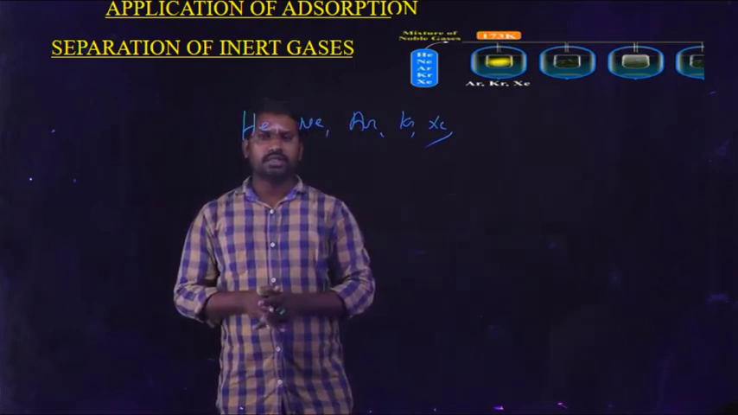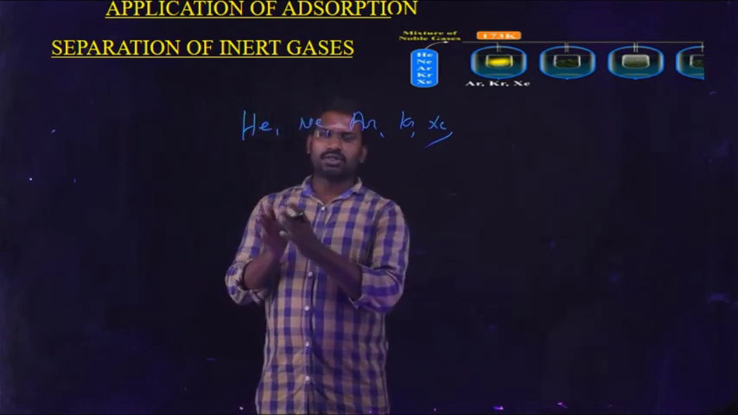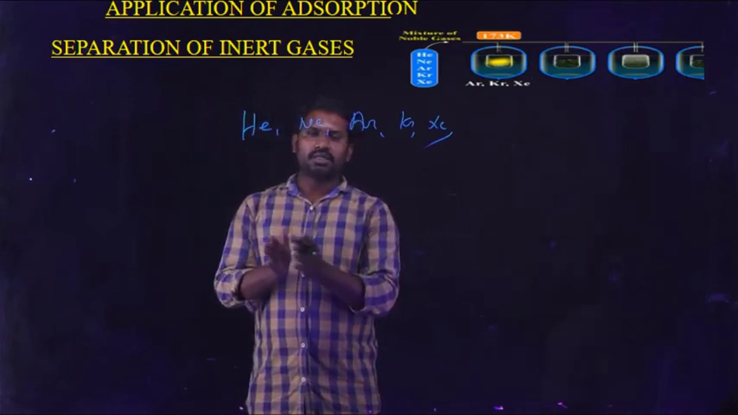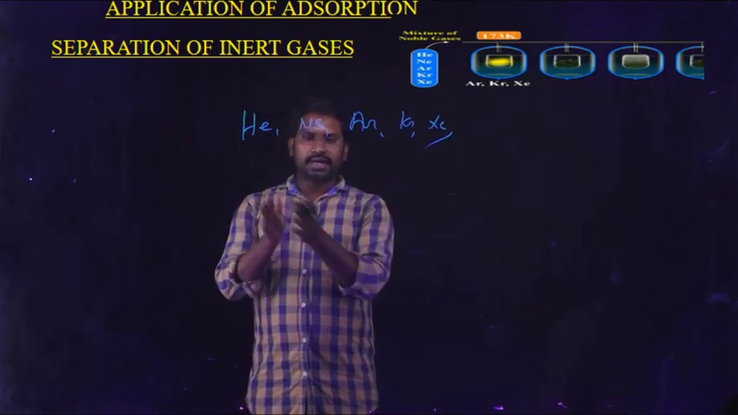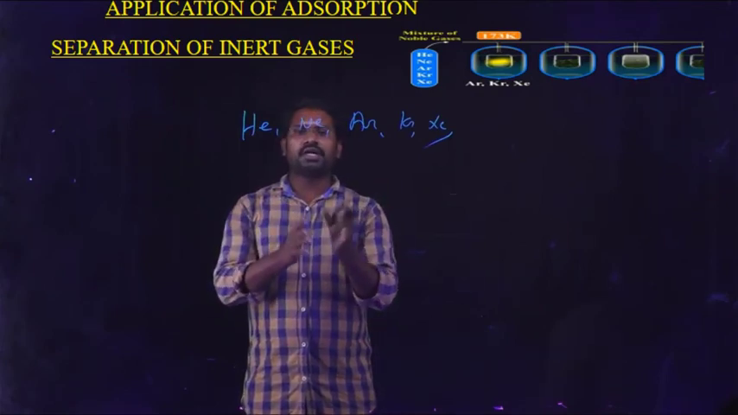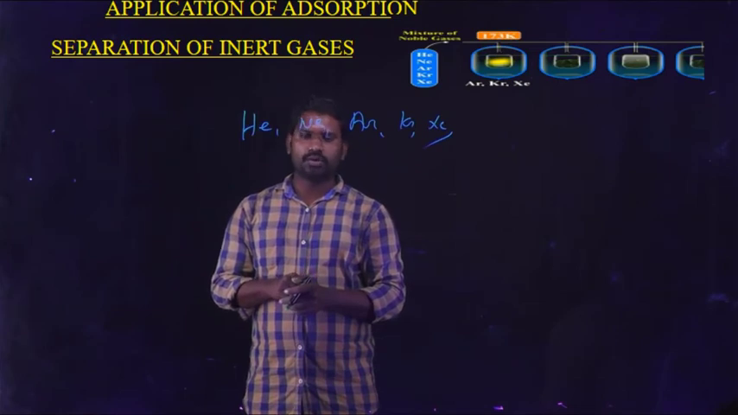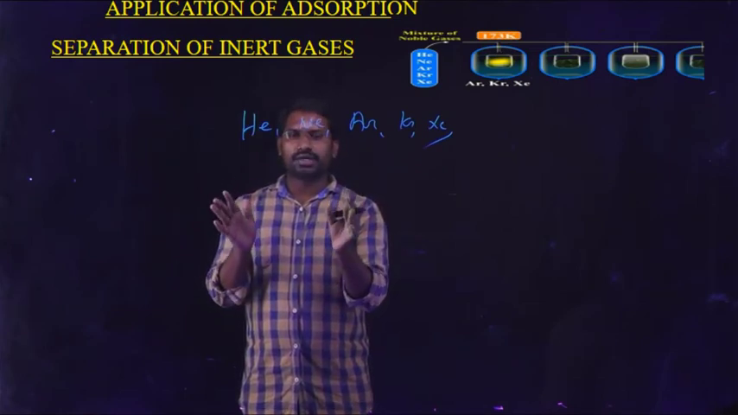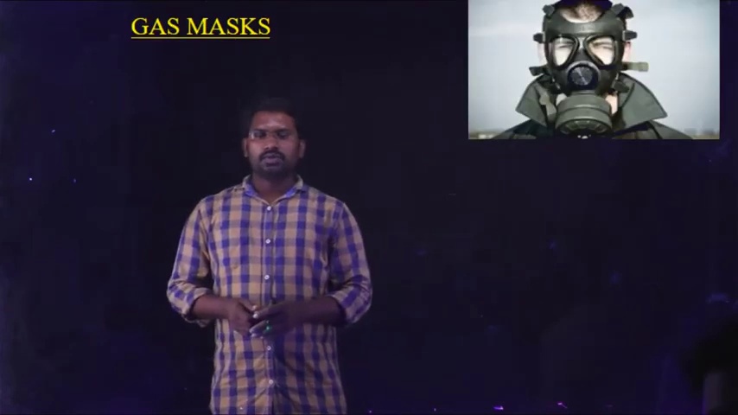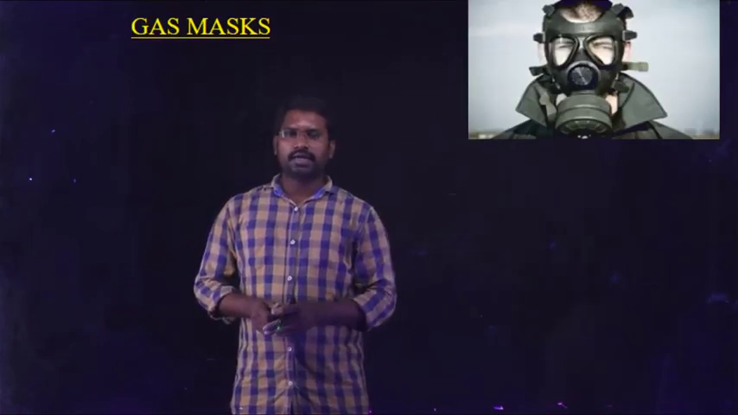Okay, students, in the Dewar flask, the separation of inert gases is based on the principle of adsorption of the noble gases on the charcoal at different temperatures. Gases of different atomic weights are adsorbed. Therefore, finally, the mixture of noble gases is isolated and separated. Another example of gas adsorption is the gas mask.